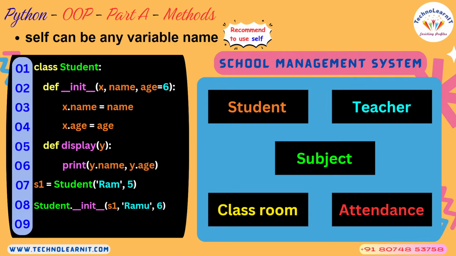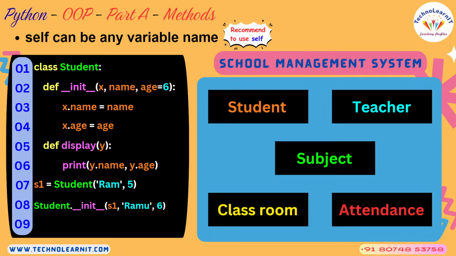Student dot. First of all, is Student an object? No. So far we have been using objects only on the left hand side of the dot operator. But for the first time we are using a class name on the left hand side of the dot operator. Perfectly fine. Student dot init. Init is a function inside the class, a constructor to be more precise.